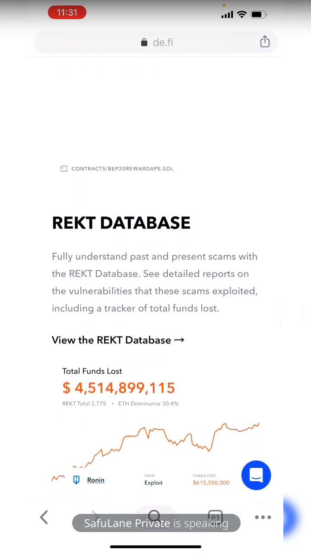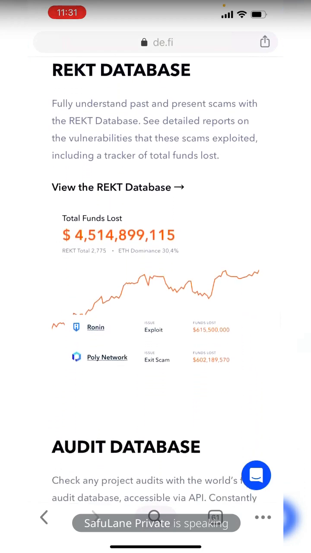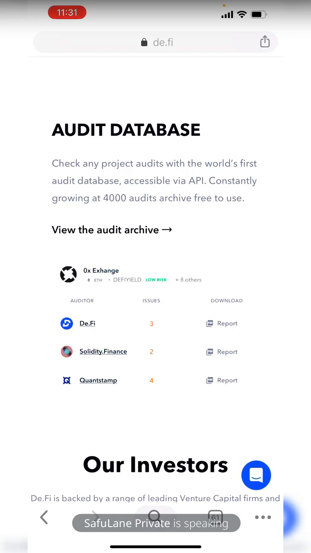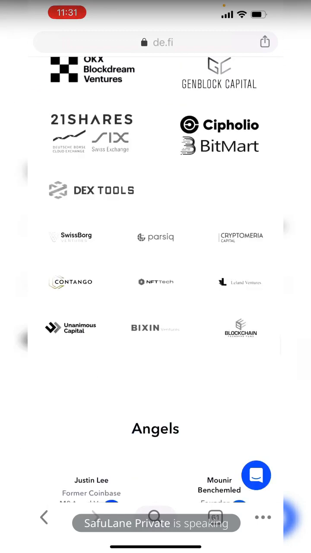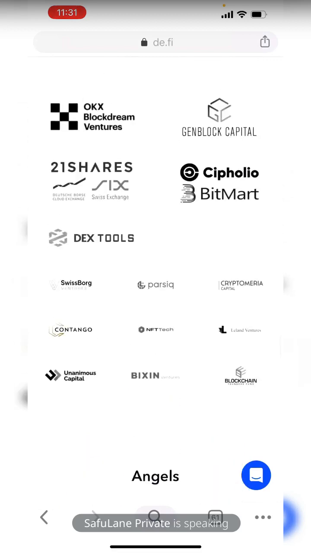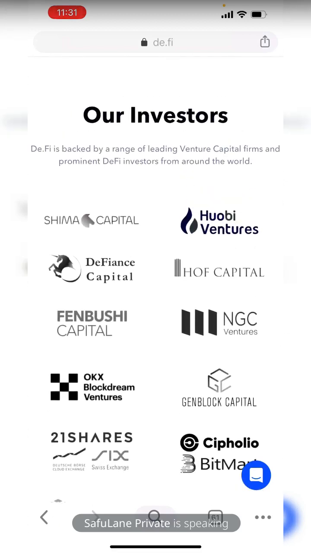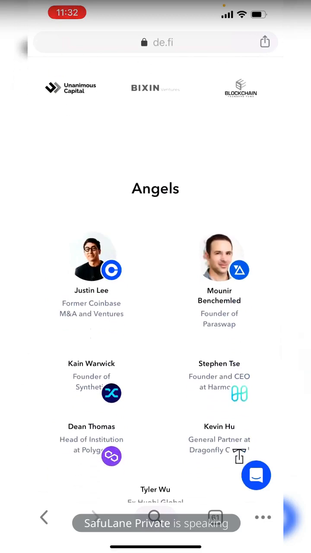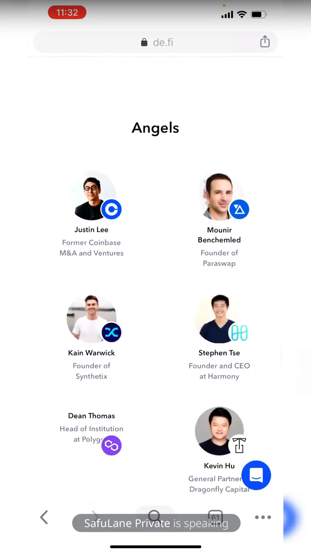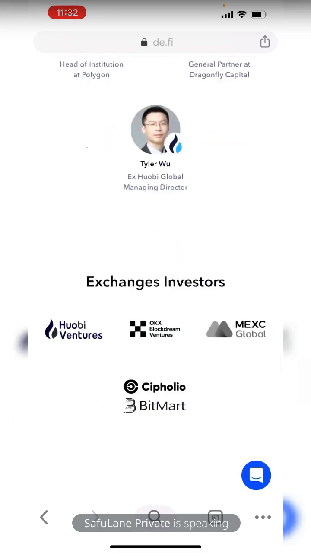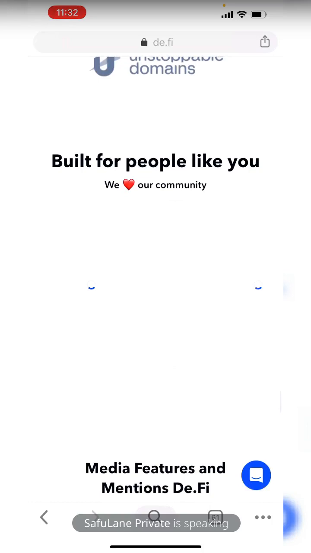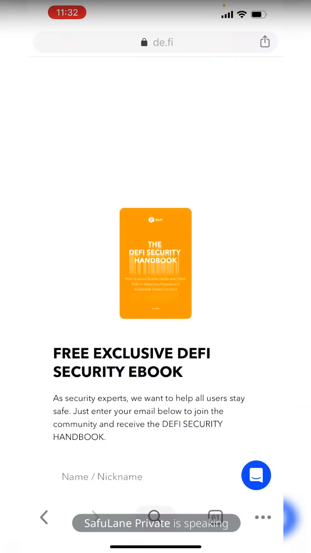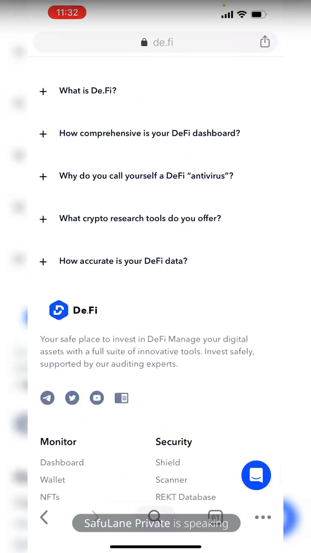All right, so I can scan smart contracts, a Rekt database, an audited database, and I can see their investors. Wow, I think if they are trying to do airdrops or anything, it might turn out to go well. It might, because it's just speculation, and they have angel investors. I think they have good backing. Yeah, this should be a very great project. Let's just see what happens.